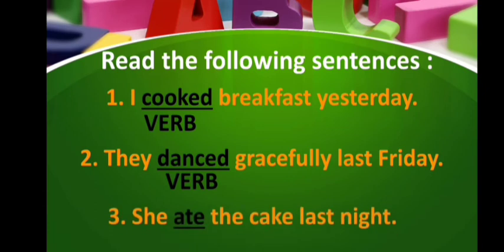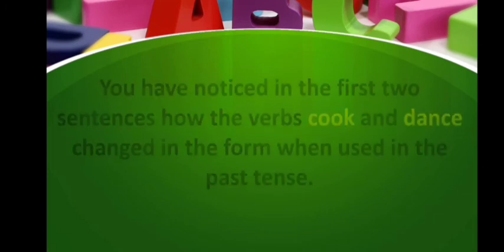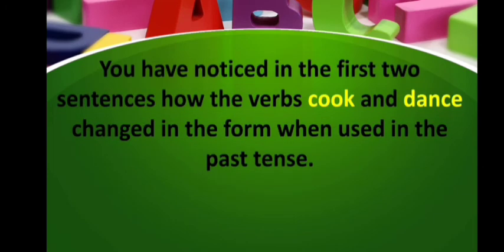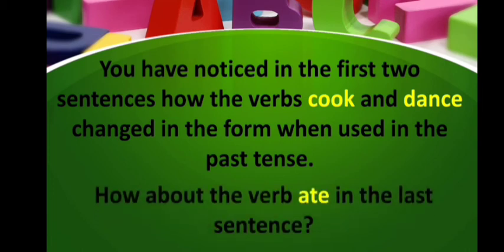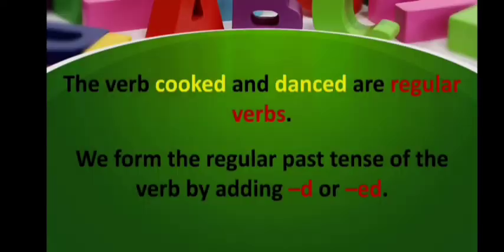So students, be careful and read these three sentences carefully, because we will learn some more about them. Here you have noticed in the first two sentences how the verbs cook and dance changed in form when used in the past tense. How about the verb ate in the last sentence? Have you noticed some differences among these three sentences? Let's find out what they are. Here we go. The verbs cooked and danced are regular verbs. We form the regular past tense of the verb by adding d or ed.